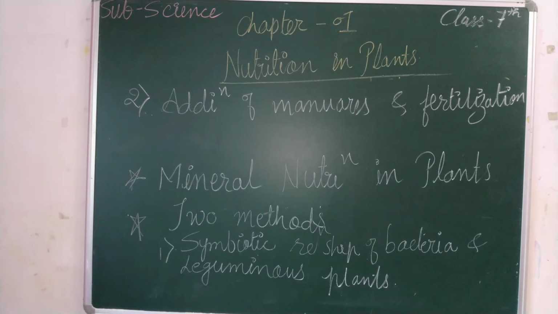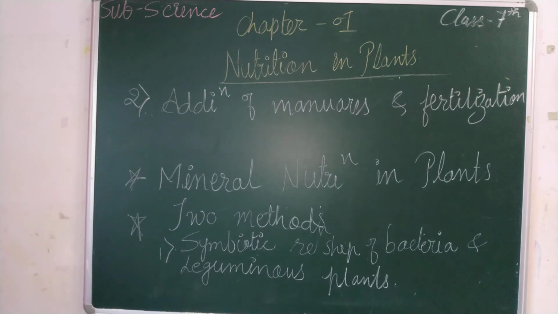Children, you must have heard farmers say they have to add manure to the field. What are they doing? They are adding fertilizers or manures to their farm areas. They use them to increase the productivity and improve the quality of their crop.